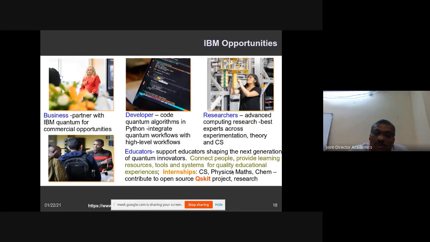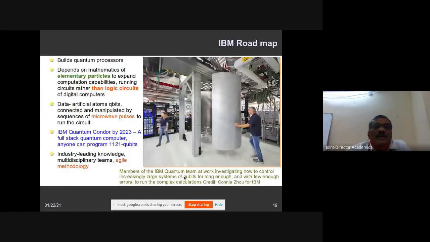Whatever you have developed, you can also contribute to open source. Here IBM is providing Qiskit, which you might have seen yesterday or in the morning session. That package you can also contribute to. This Qiskit project is open source, you can contribute. And basically, IBM builds the process.